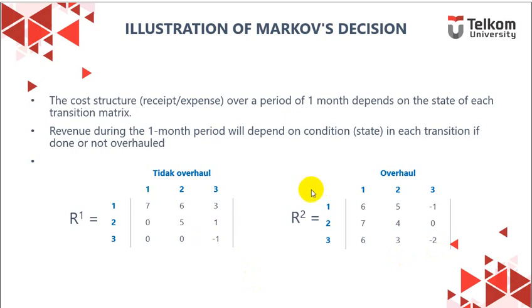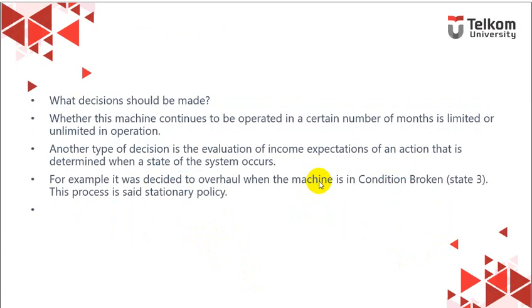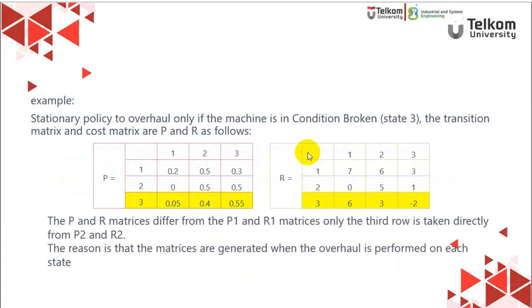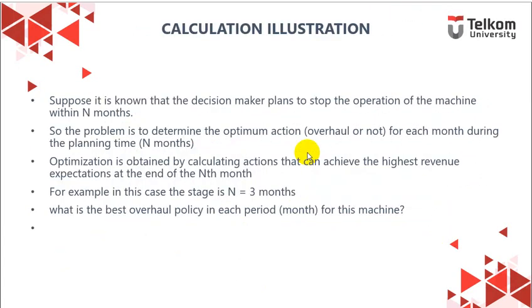So it very much depends on the condition of the machine. It depends on the cost, and it depends on the probability of the future condition after we make some decision. So it's a little bit complex decision, but we can imagine the problem is like this: you have to think about what you should do after you graduate, go on a career, seeking a job, or maybe continuing study. But there are a lot of conditions.